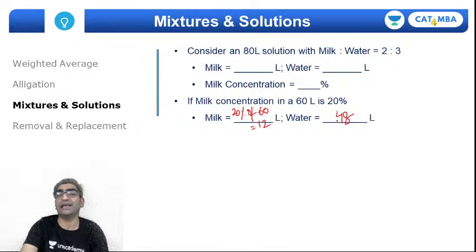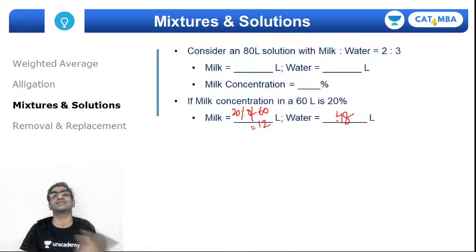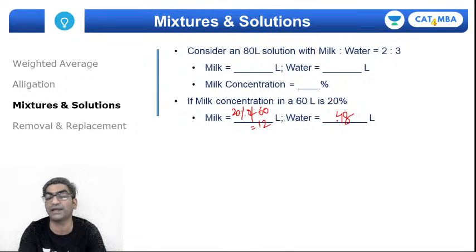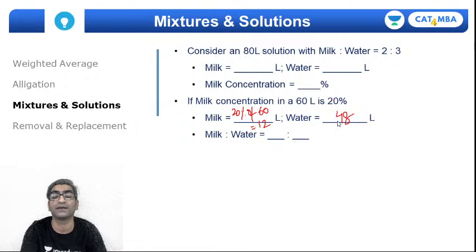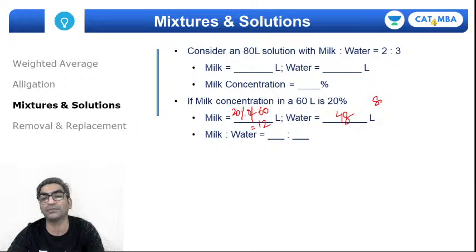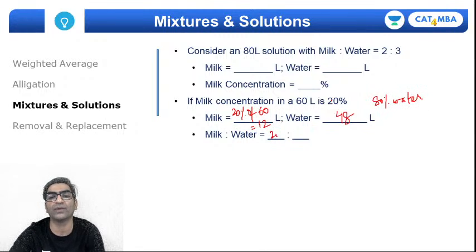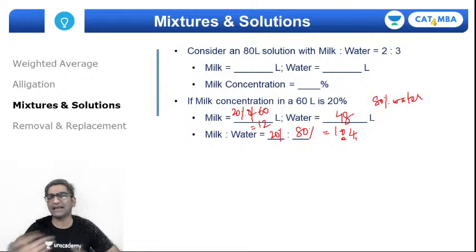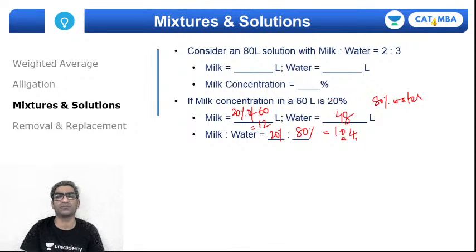So if you're given concentration or ratio in a problem, it's fairly easy to calculate volumes. And obviously if I give you concentration and ask you for the ratio, could you do that, right? 20% milk means 80% water, right? So milk to water would then be 20% is to 80%, that's 1:4. Right? So back and forth is something that you'll have to do with mixture problems, so make sure that you're good at it.